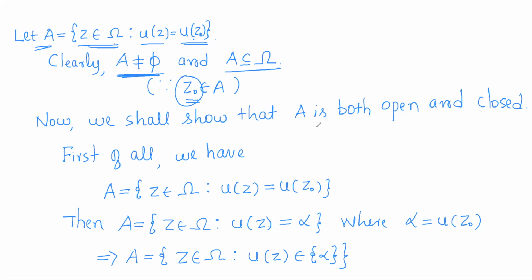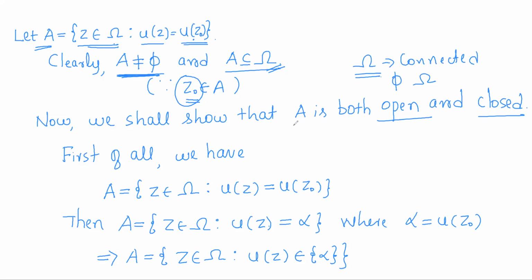Now we shall prove it is both open and closed. If I prove A is both open and closed, then it will be a non-empty subset of the connected set omega which is both open and closed. As omega is connected, the only subsets of omega which are both open and closed are the empty set and the whole set.